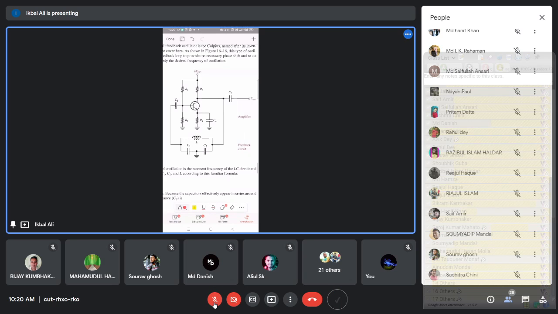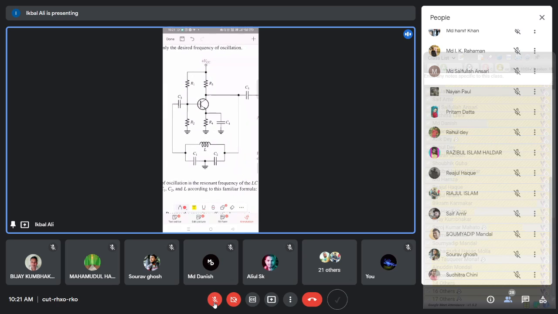We have understood the self-bias circuit, then the CE amplifier circuit. So can you recognize this CE amplifier circuit here? Can anybody say which is the amplifier circuit here?